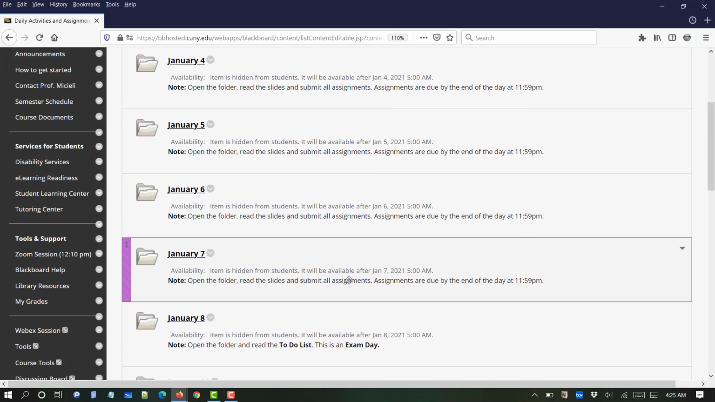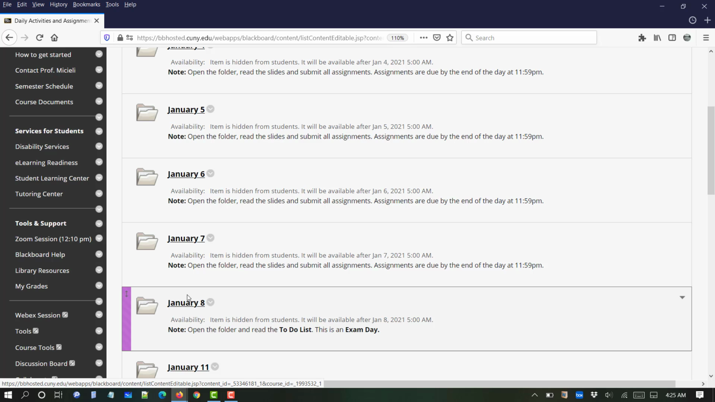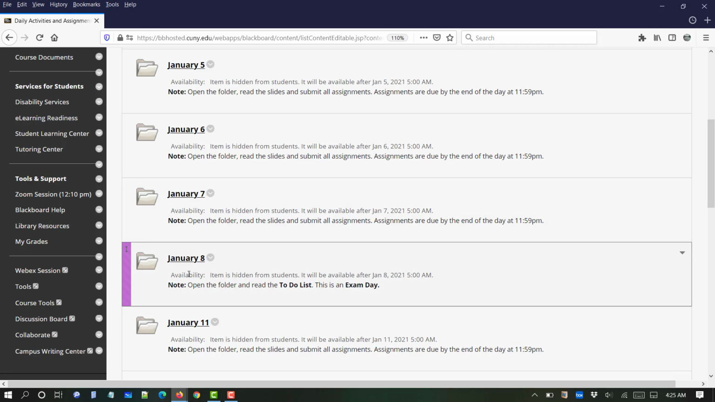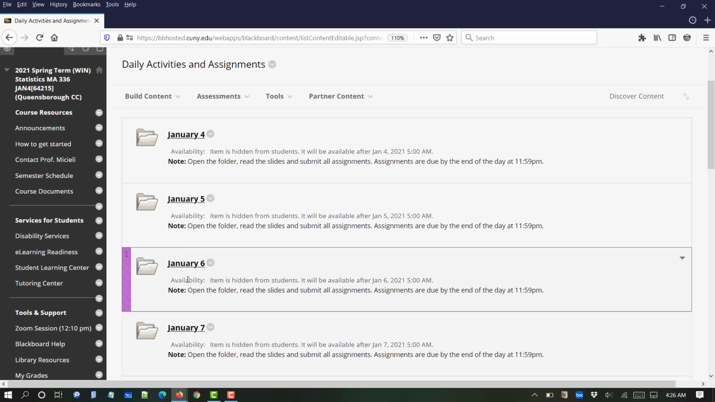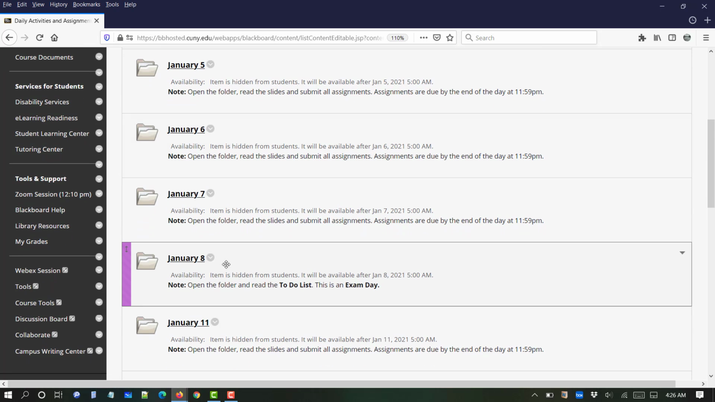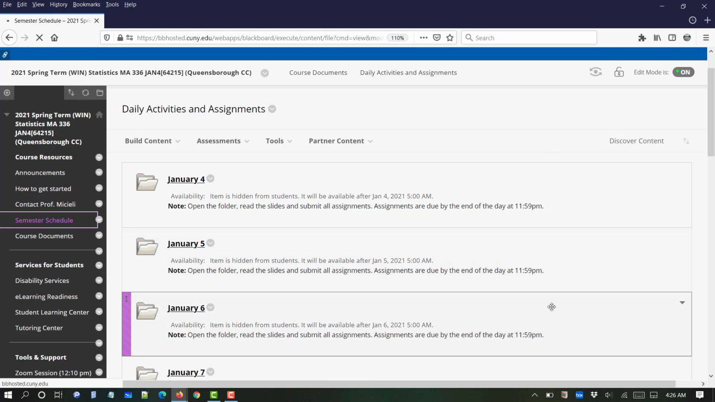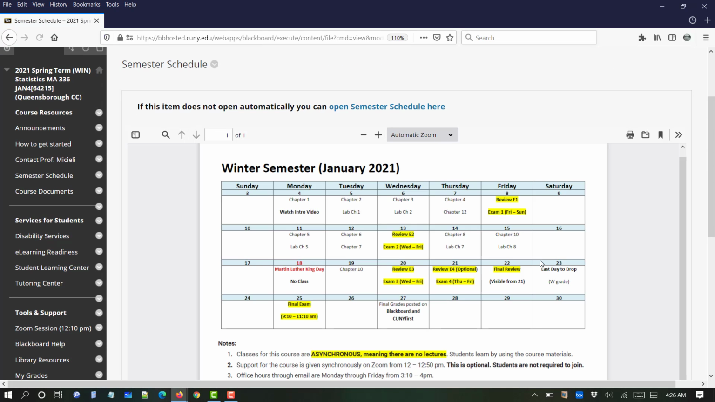Just a quick mention. Your first exam, you can see that on the semester schedule, but you will be able to see it here. So January 8th is your first exam, and there will be instructions for you to follow. I'll post an announcement, and people will know what to do. For the exam, as you can see on the semester schedule, I give you a window of 3 days to take it. Once you start, you must finish, okay?